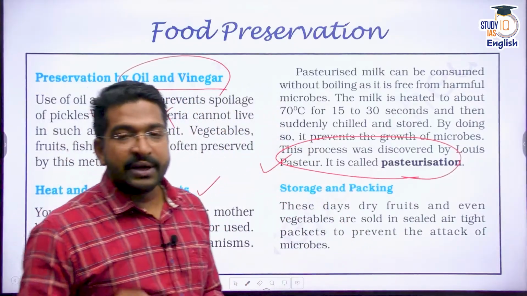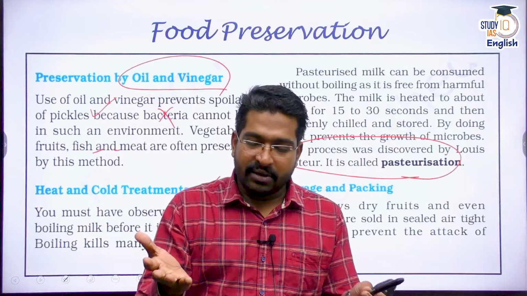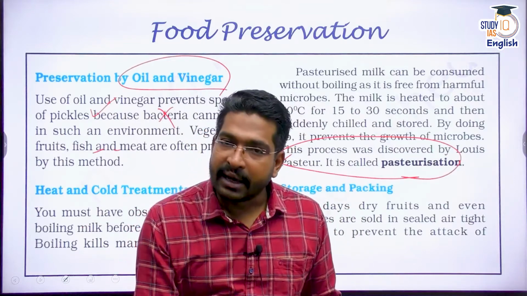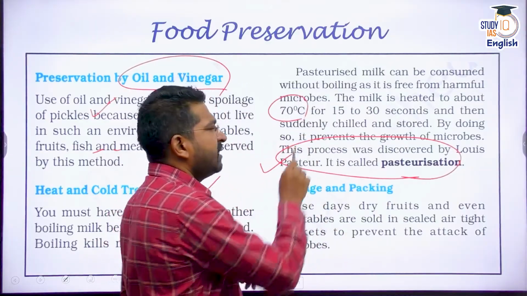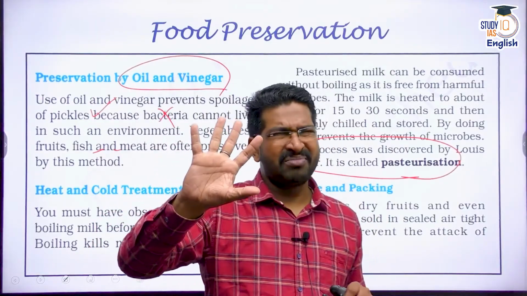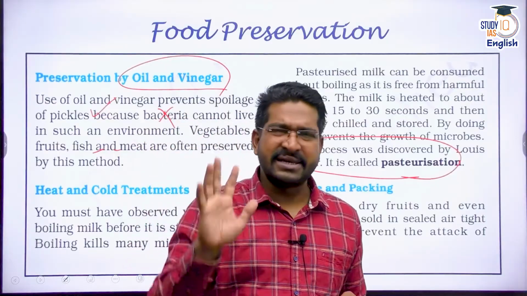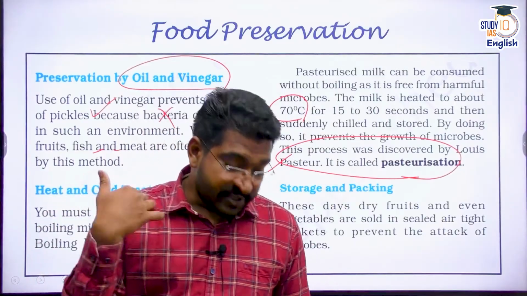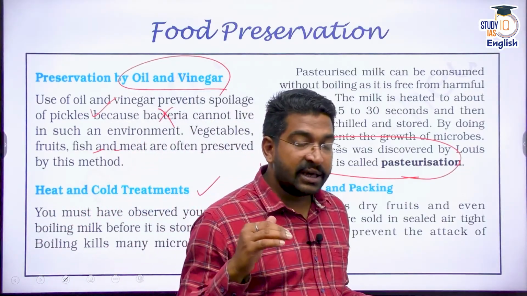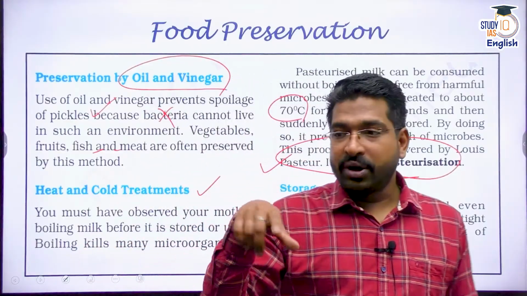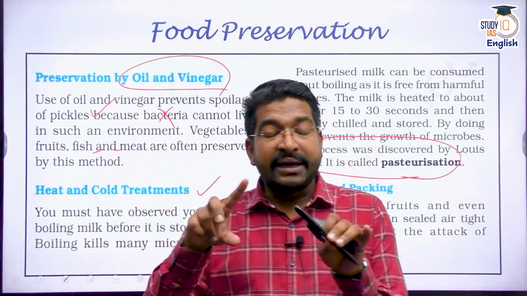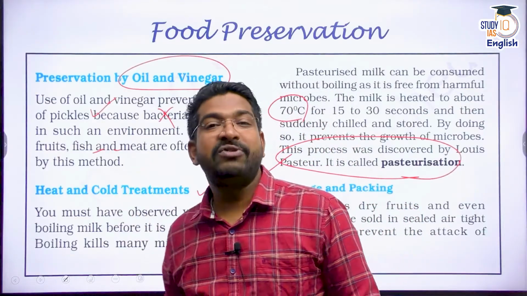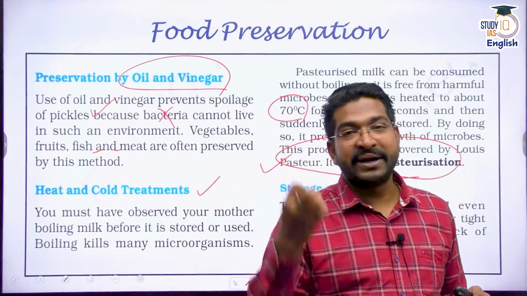What you need to do is simply take milk in a vessel, switch on your stove and heat it till 70 degrees Celsius. At 70 degrees Celsius, just leave it there for a minute, 1 minute, 30 seconds also. All the microbes would be dead. That's why during the summer season, when the microbial activity is on the higher side, milk at home is generally heated multiple times, once in the morning, once in the afternoon, once in the evening. Why? Because the microbial activity has to be reduced continuously.